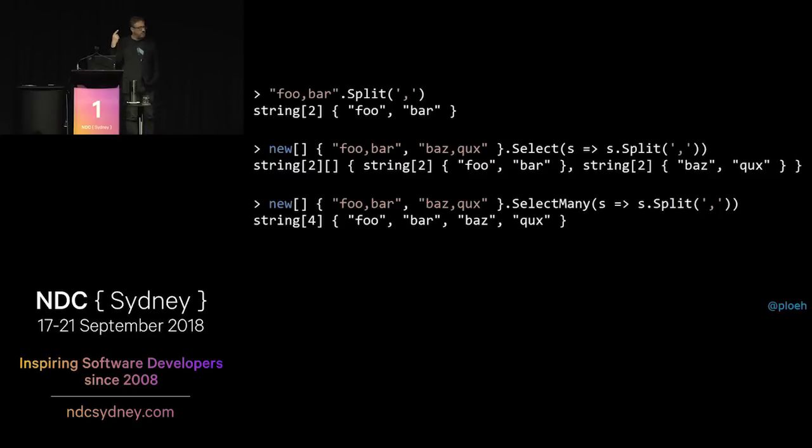This is what makes collections in C# monads. So selectMany is basically the thing that makes it a monad. There's not much more to it than that. There's a little bit more, but not much. That's the basic concept. All right.